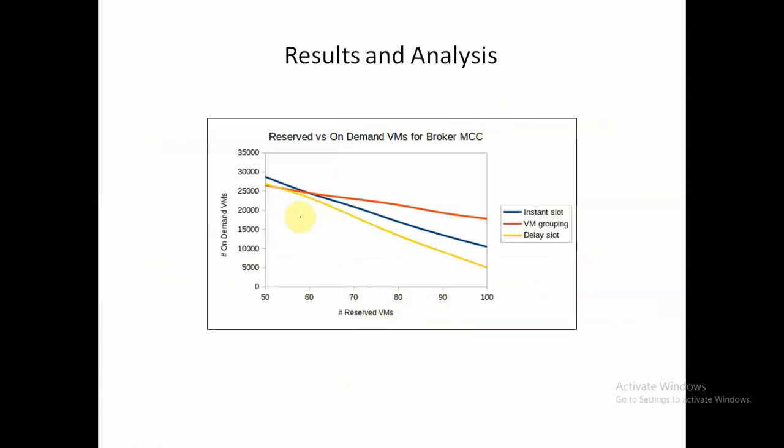So this is for reserved versus on-demand virtual machines from broker-based mobile cloud computing. As we can see, if we increase the number of reserved virtual machines, then the number of on-demand virtual machines decreases. But this decrease is very steep in case of our delay slot scheduling algorithm. So the larger the number of reserved virtual machines, the better result we will get.